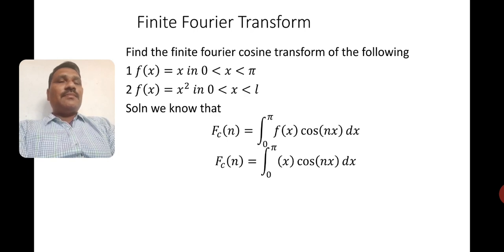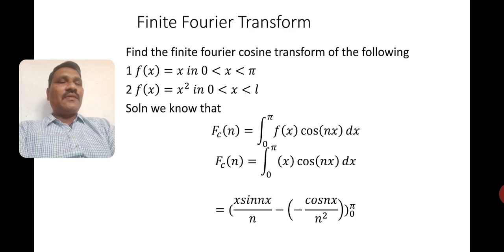Now apply integration by parts. First you keep x as it is and do the integration of cos, and then do the differentiation of x and the integration of the integrated part. In this step, I kept x as it is and did the integration of cos. Integration of cos nx is sin nx divided by n, minus, differentiation of x will be 1, integration of sin nx divided by n is minus cos nx divided by n square. Upper limit and lower limit are pi and 0.